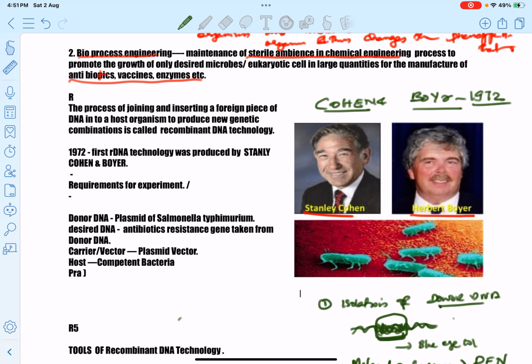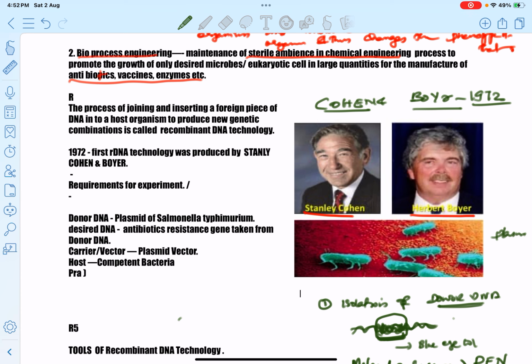Here the donor DNA is the plasmid of Salmonella typhimurium. Who is the donor of the first rDNA technology? The plasmid of Salmonella typhimurium. Then from the donor DNA, a small portion is cut or restricted with the help of a restriction enzyme or restriction endonuclease like EcoRI, BamHI, etc. Then that portion is isolated.